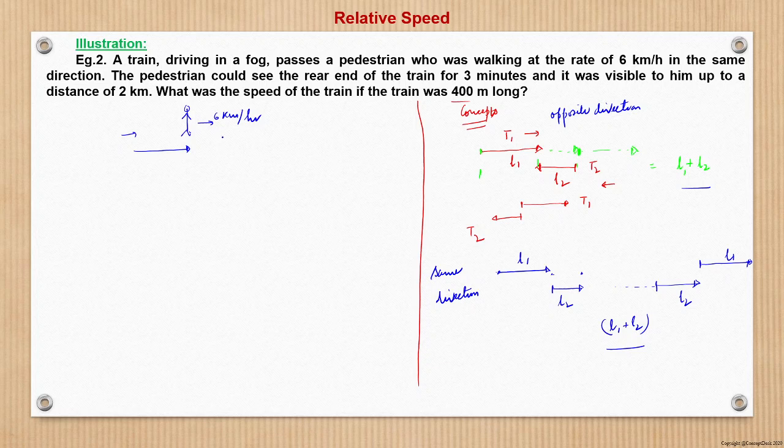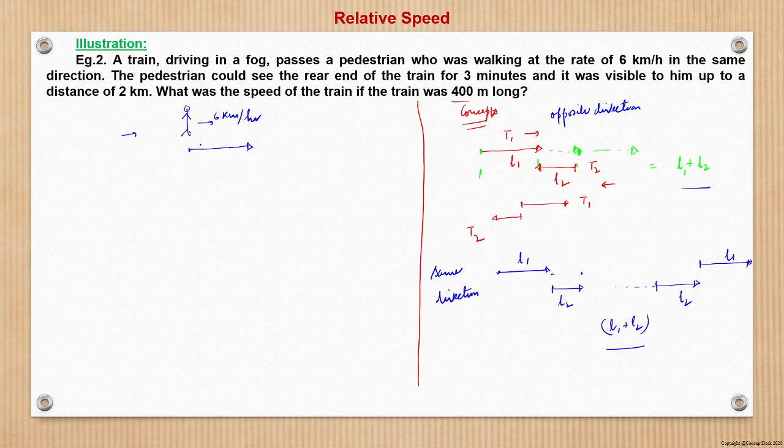Now after the train passes, when will that crossing happen? The crossing will happen when the rear end of the train crosses the man, right? This is the crossing.